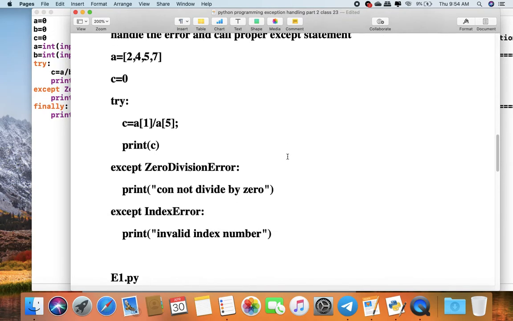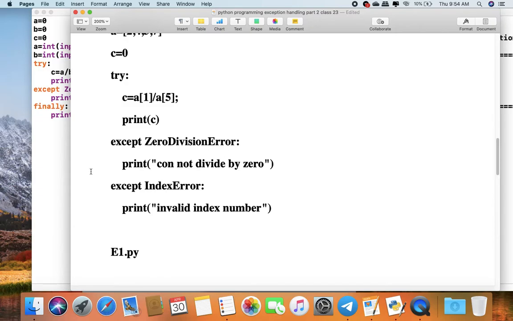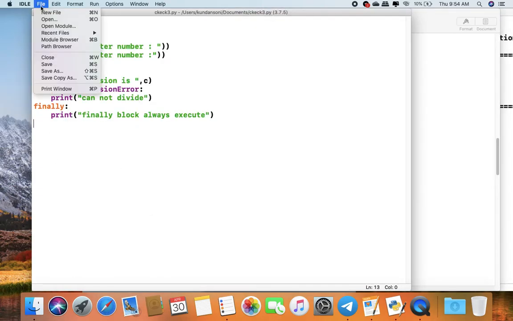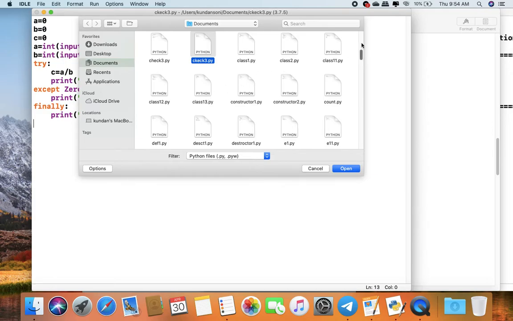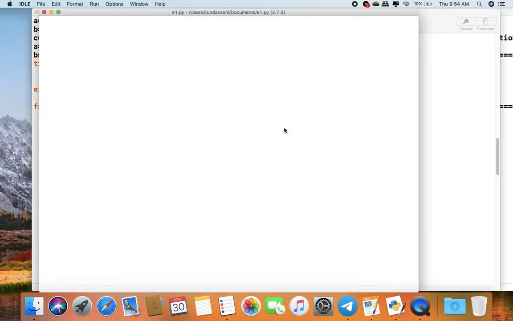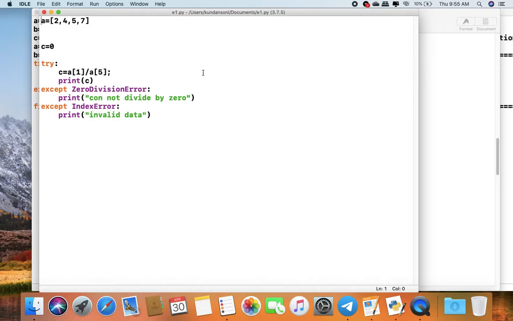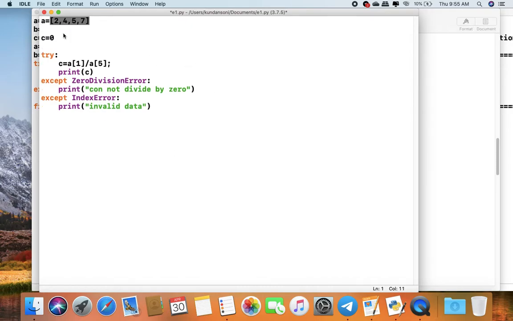So in this program we have a list, and here I write a1 divided by 0.